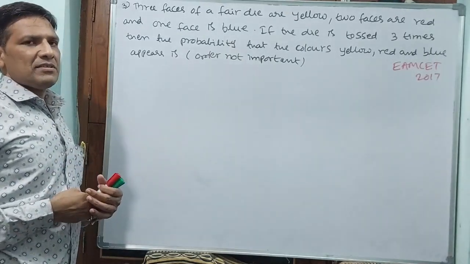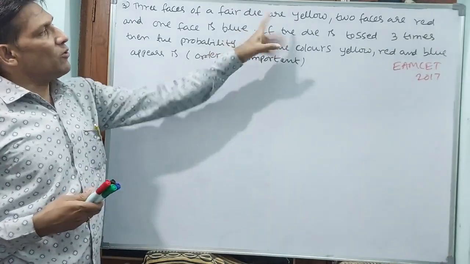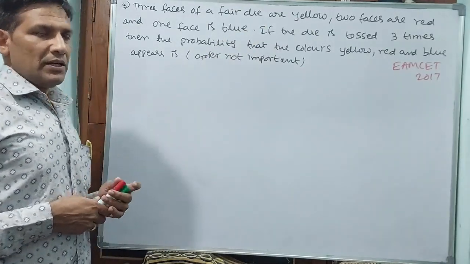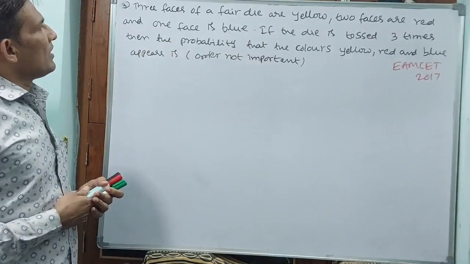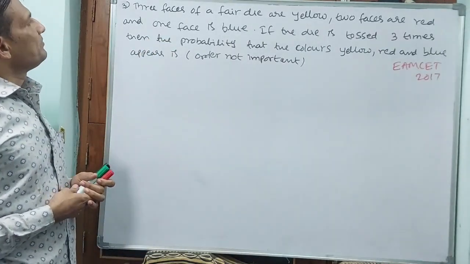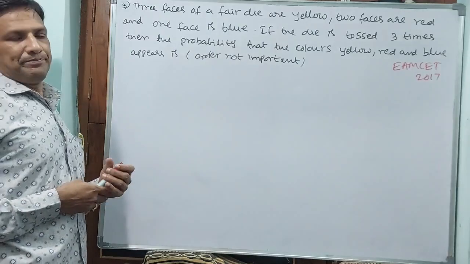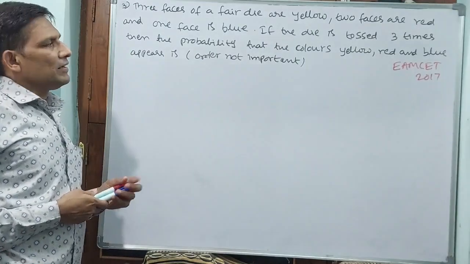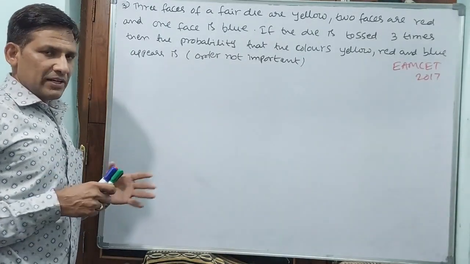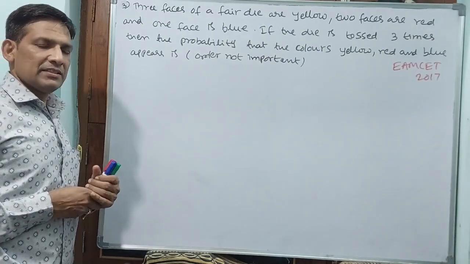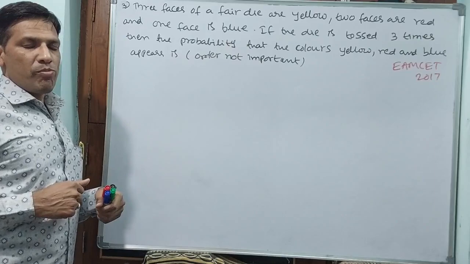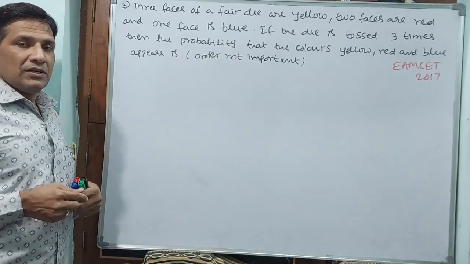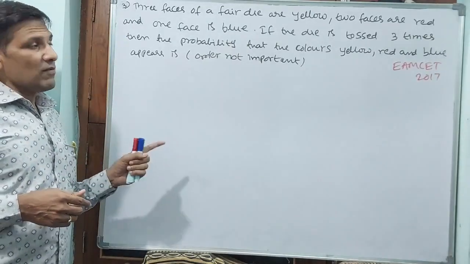Among 6 faces, 3 faces are filled with yellow color, 2 faces with red color, and 1 face with blue color. That means 6 faces, 3 colors: 3 faces 1 color, 2 faces 1 color, and 1 face 1 color.